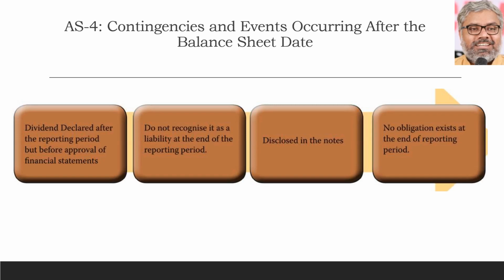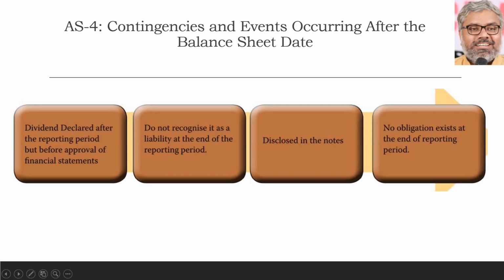So the essence of this dividend story is simply that the dividend declared after the balance sheet date, which is a proposed dividend, is not an adjusting event. It should be just disclosed in the notes. It is not a liability as such. It is a liability which has arisen fully after the balance sheet date, and no obligation related to this dividend existed on the balance sheet date.